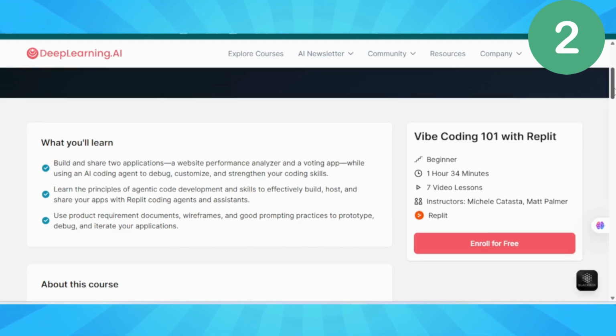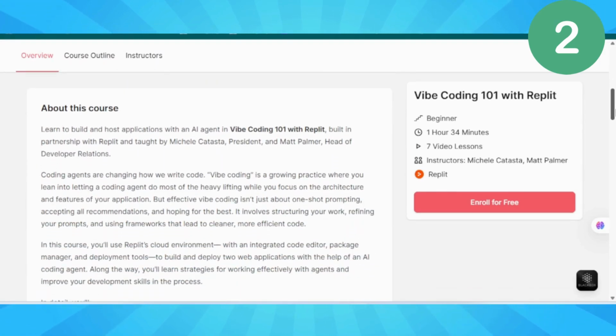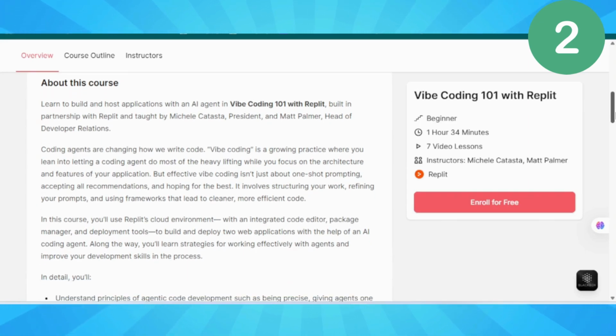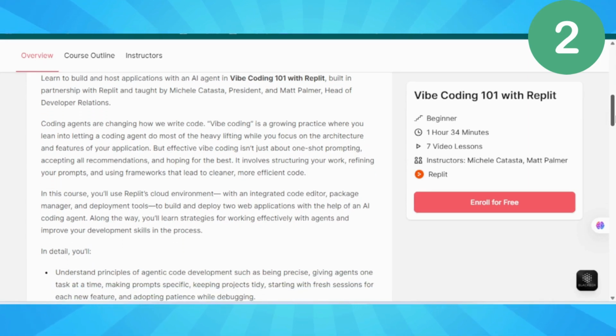Picture this. You describe what you want. I wanted to do an app that sends me motivational quotes. And boom, Replit's AI builds it for you in seconds. No syntax errors, no debugging nightmares, just pure creation.